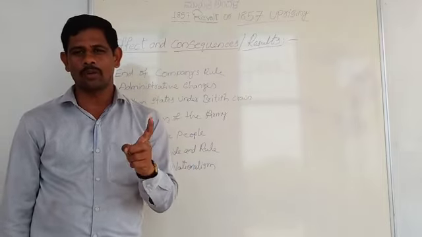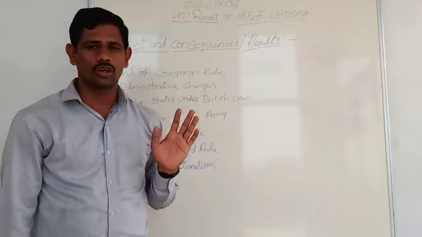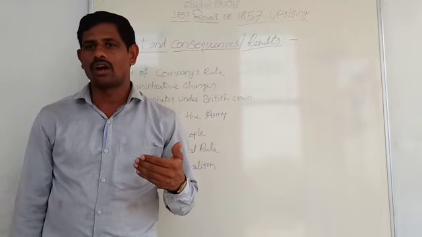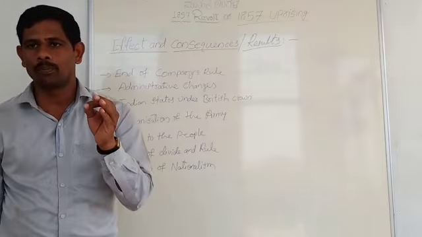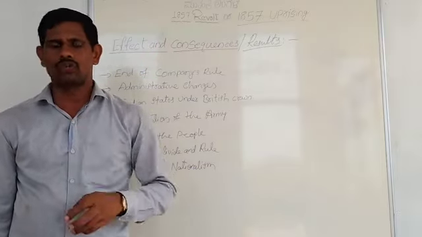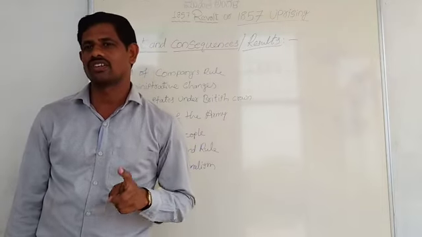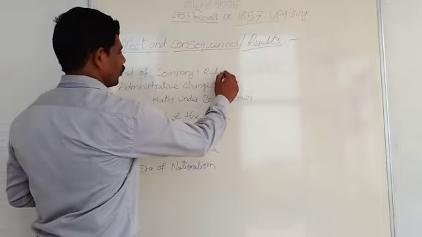Lord Canning was appointed as the first Viceroy of India under the Crown. Next, this proclamation, drafted according to the wishes of the Queen, was publicly read out on 1st November 1858 in all the districts and towns of India. That is one point, so this is completed.